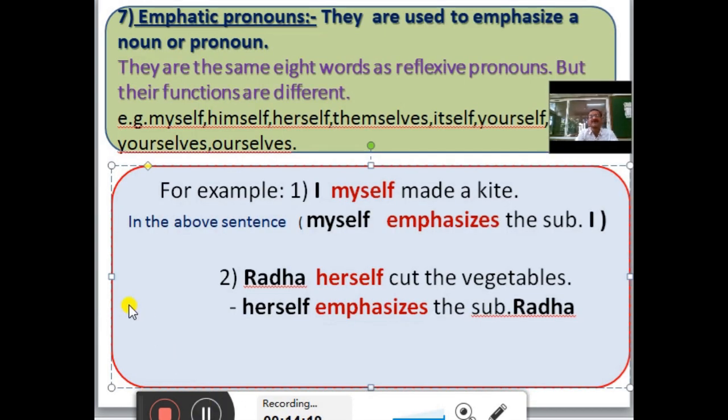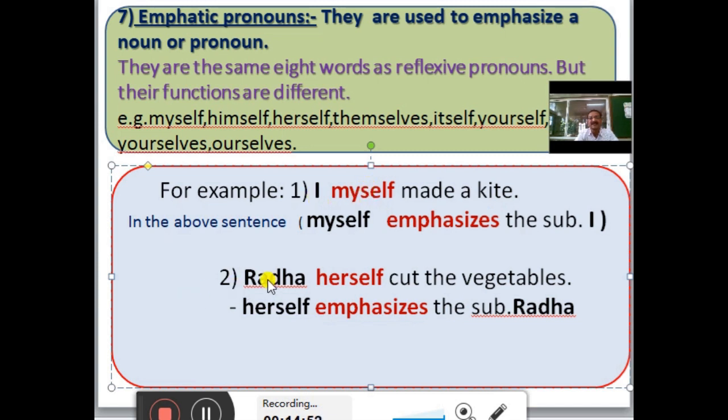Seventh, emphatic pronouns. They are used to emphasize a noun or pronoun. They are the same 8 words as reflexive pronouns, but their functions are different. Myself, himself, herself, themselves, itself, yourself, yourselves, ourselves. For example, I myself made a kite. In the above sentence, myself emphasizes the subject I.